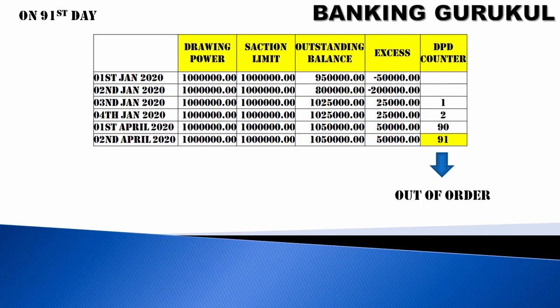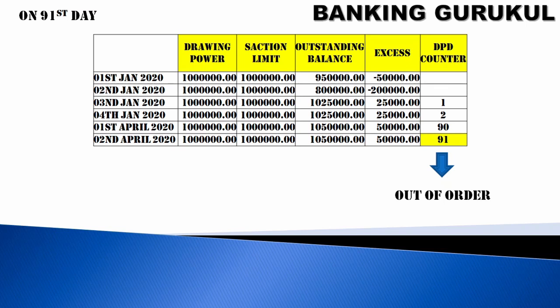On the 91st day, your account will be moved to out of order status. You can see in my example, on 1st January your drawing power is 10 lakhs, the sanction is 10 lakhs, and the outstanding is 9 lakh 50,000. So your outstanding balance is less than the sanction limit, and there is no DPD counter.